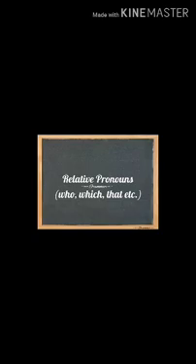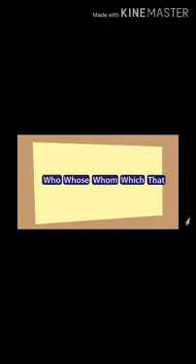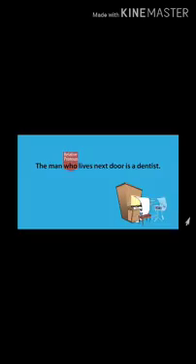Now come to the next type of pronoun, that is relative pronouns, that are who, which, that and whose. Relative pronouns come after a noun. You know a noun is the name of a place, person, animal, thing. So those words and many more are there, like who, whose, whom, which, that. So here you can see examples. The man who lives next door is a dentist. See, the noun is there, the man, then after this the pronoun is there, that is the relative pronoun.